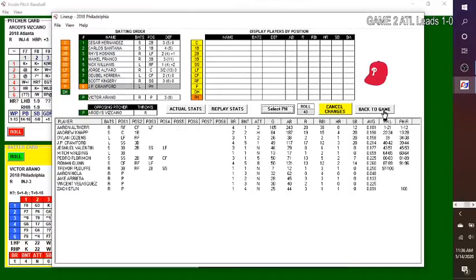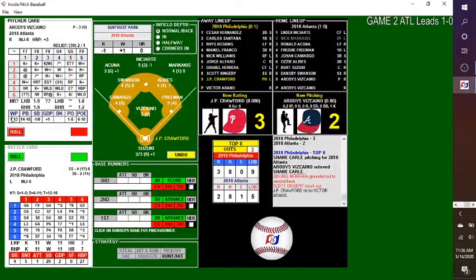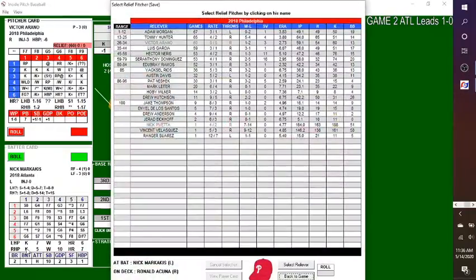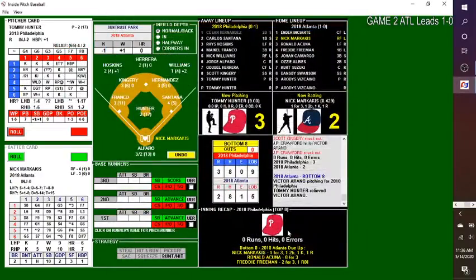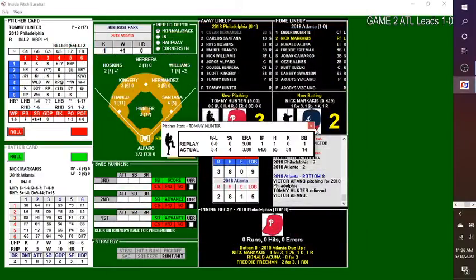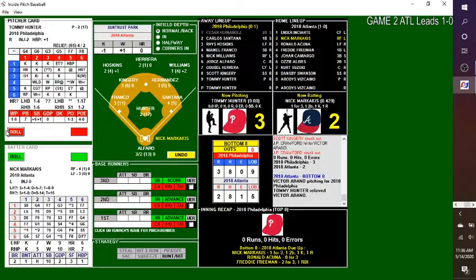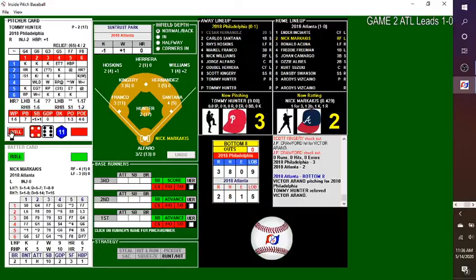J.P. Crawford coming in for the Phillies. 2 down, top of the 8th. Delivery by Vizcaino. 2-2. Called strike 3, and down he goes. Aradis Vizcaino continues his NLCS dominance. Yeah, I get it. Pitcher must be removed from the game. Tommy Hunter coming in for Philadelphia. He pitched 1 inning yesterday, gave up a hit and a walk. Nick Markakis, who's 1 for 3 with a double, due up to face Hunter.